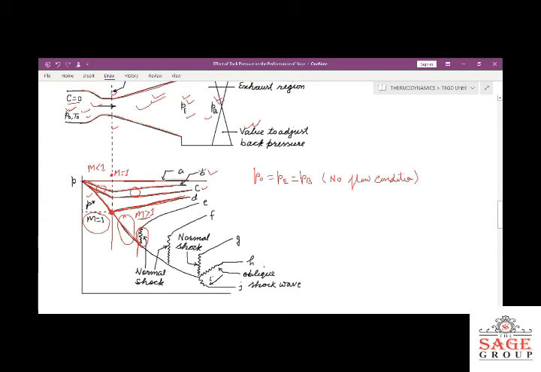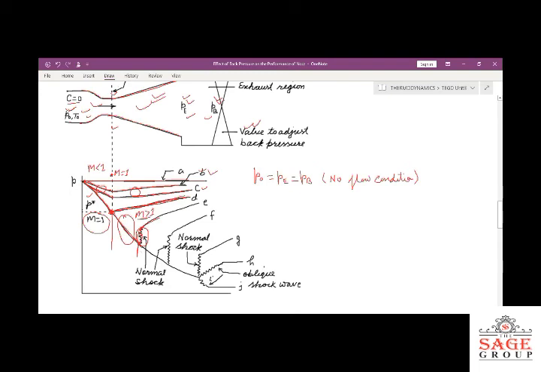This is called the normal shock. So in the divergent portion of the nozzle only, there will be generation of a normal shock because of the disturbance in the flow, because the flow will change from the convergent portion to the divergent portion, from subsonic to supersonic. But in the supersonic flow in the divergent portion, a normal shock, a disturbance, will generate, and this will increase the pressure.